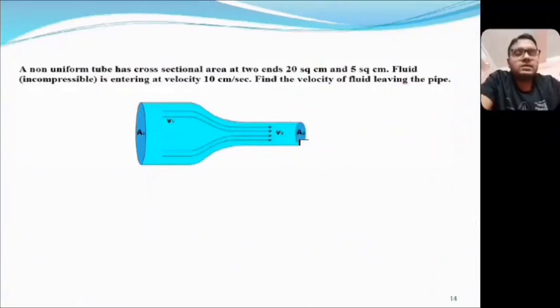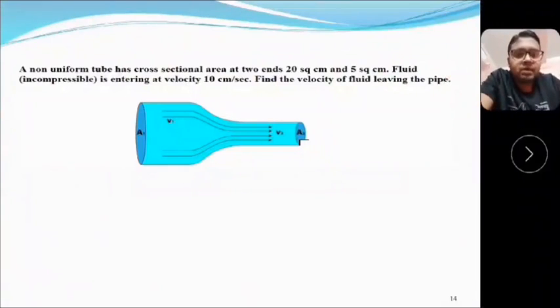Now we will discuss a problem on the continuity equation. Here the problem is: a non-uniform tube has cross-sectional areas at two ends of 20 square centimeter and 5 square centimeter. An incompressible fluid is entering at a velocity of 10 centimeter per second. Now the question is, find the velocity of the fluid leaving the pipe.